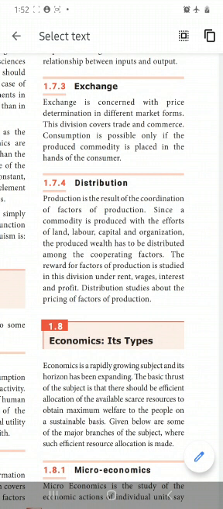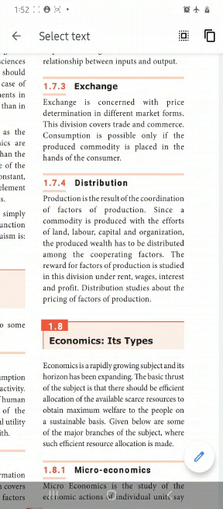For the land we give the reward called rent. For labor we give wages. Capital means investment, money, and for that investment we give interest. Organization will get the profit; one who is organizing the industry or the business will get the profit.